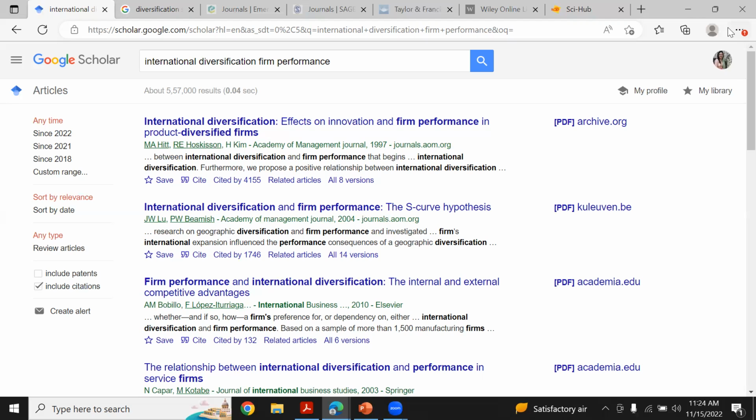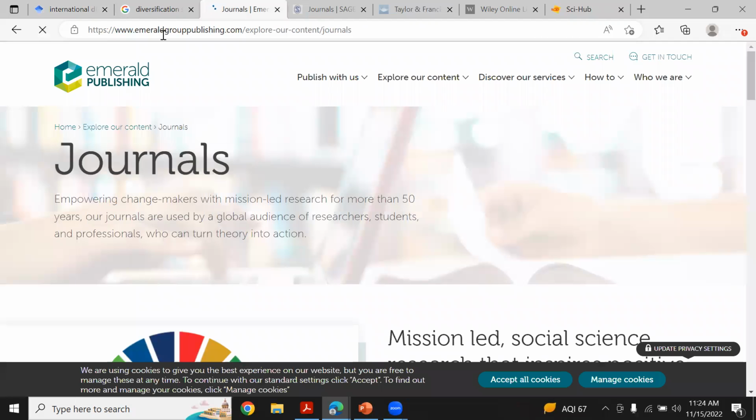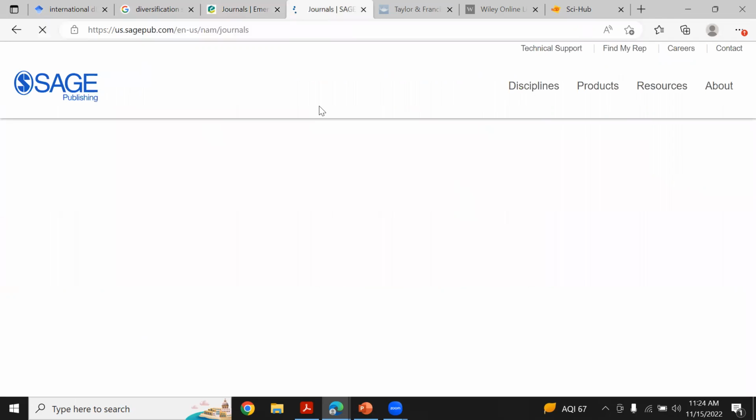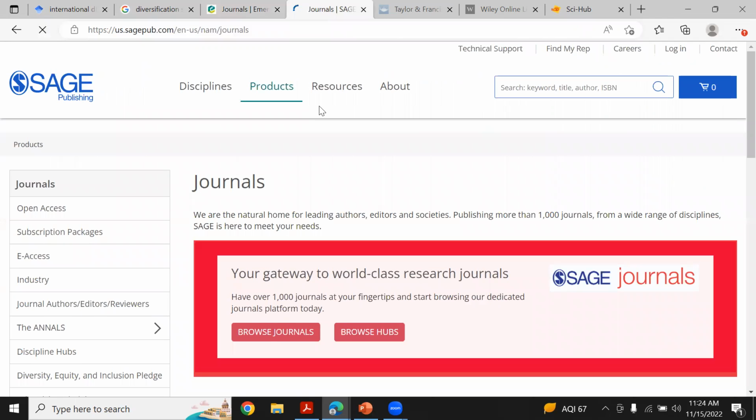But other than that also, I'll just show you some of the reputed journals. One publisher is Emerald. Emerald is one of the good publishers, where whatever journal you are getting from Emerald, you can go ahead with it without any objection or dispute about whether it is a good journal or not. Second, you can see is Sage Publications. I have put it over here. Sage is again one of the good publishers.